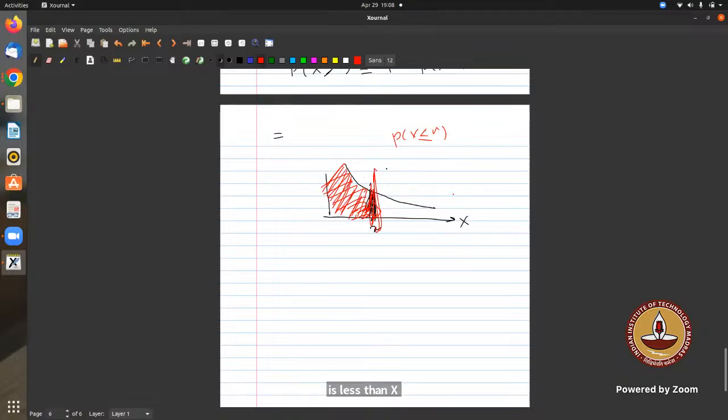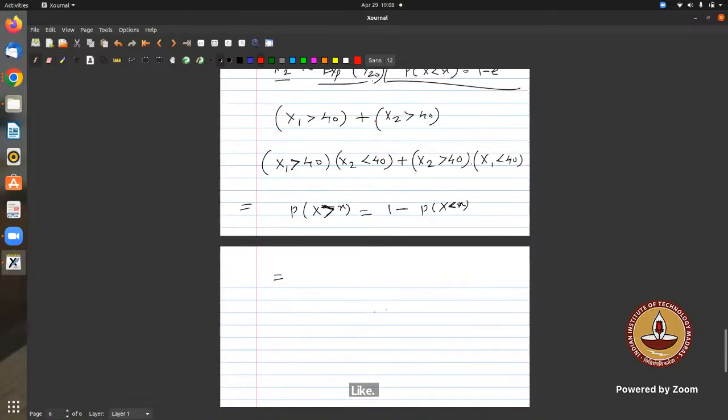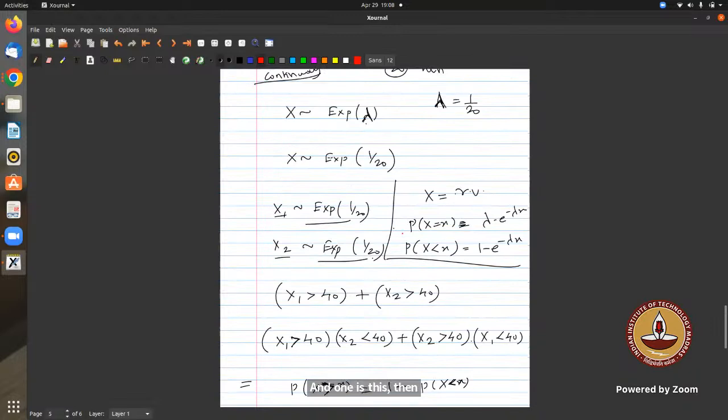Sir, suppose in a multiple select type question, we find options like this, where one is less than and another is equal to. Then this will make the whole concept wrong, no? Both are correct then. If we find two options, one for less than or equal to and one for less than, you can choose both options for this continuous type of thing.